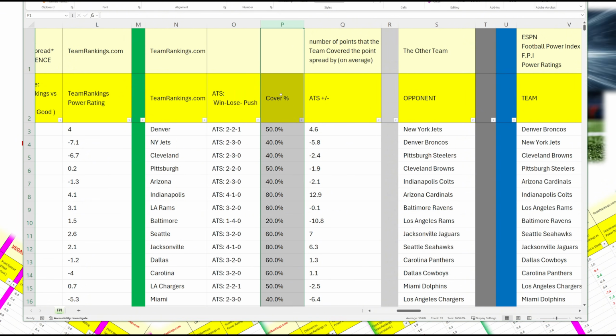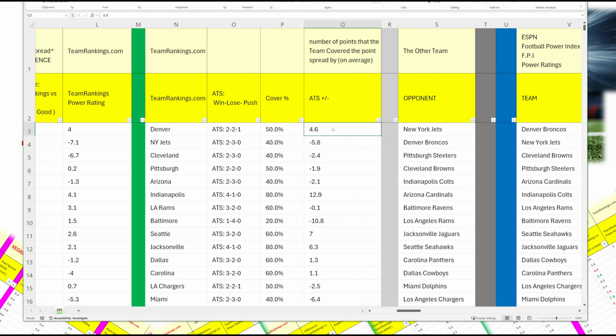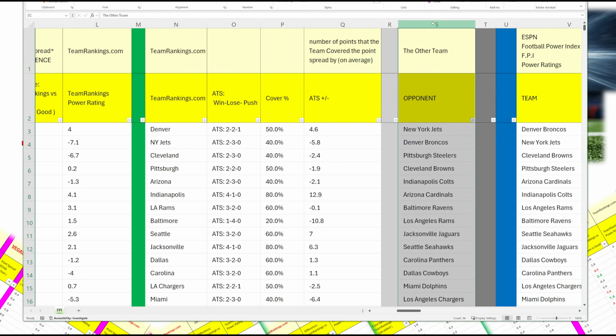And then this is the percentage of time the teams have covered the point spread. And this is the number of points that the team has covered the point spread by on average. So Denver's covered the point spread 50% of the time, and on average they've covered the point spread by 4.6 points. And on this column, I have the opposing team. This is helpful when you sort.